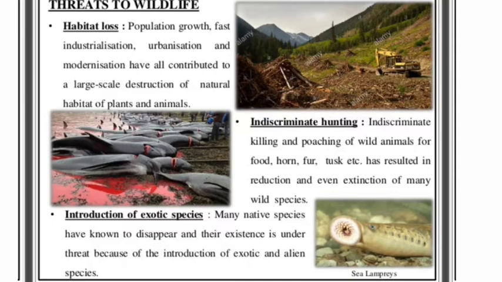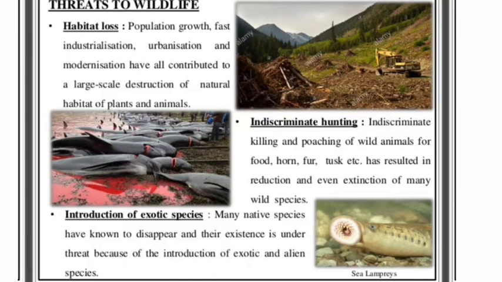Second thing is indiscriminate hunting. People are fond of hunting and they indulge in indiscriminate killing and poaching of wild animals for the food, for their horns, their fur, means the hair on the body, the tusk which is found in the elephants, etc. It has resulted in reduction and even extinctions of many wild species.